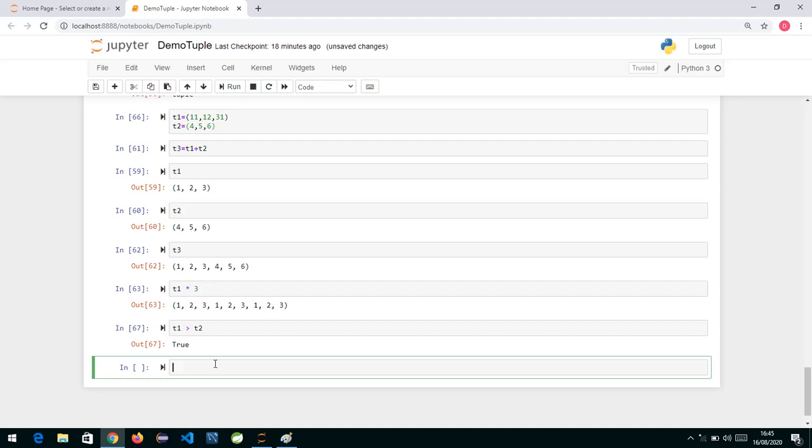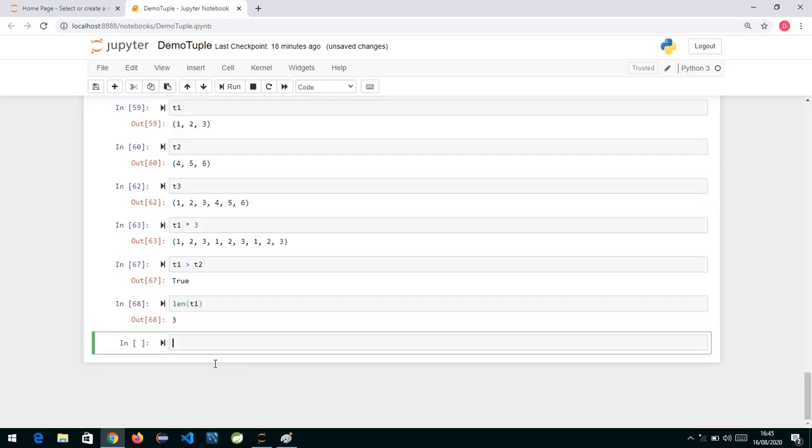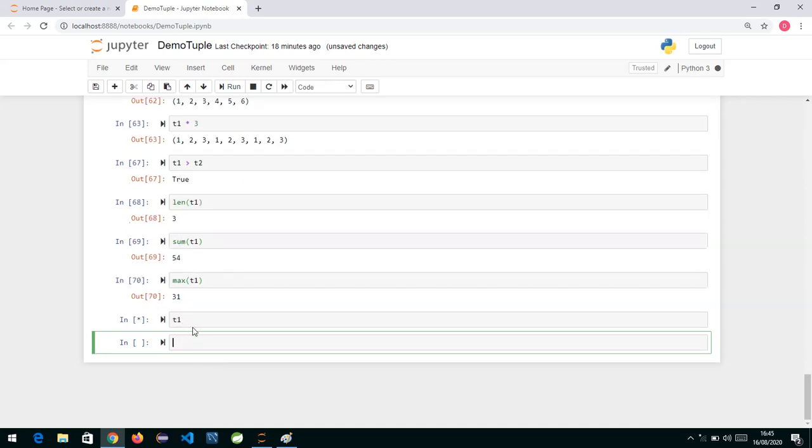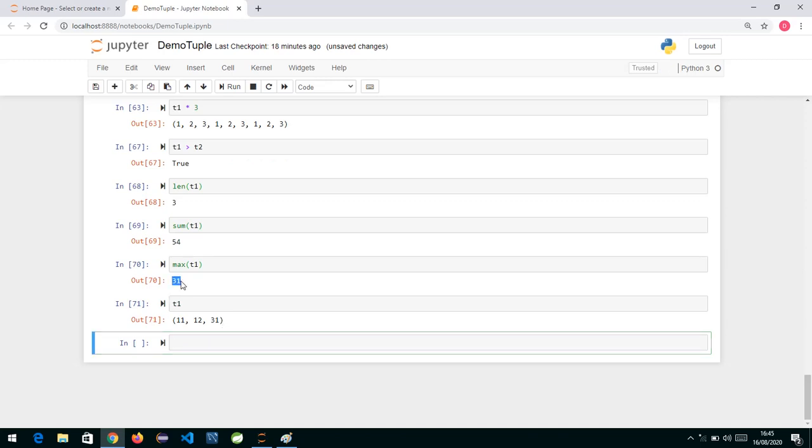Similarly, now let us check whether there are any functions available. If you want built-in functions, we have len. If you want to get the length of any tuple, we can say len of t1. Length is basically a Python interpreter function. Similarly, we also have a function called sum, which will give you the sum of all the elements. Similarly, we also have a function called max. If I want to find the maximum element in the tuple, that is 31. If I print t1 first, it's 11, 12 and 31. So the max is 31, and min, sorry, min of t1, give me the minimum from this, it will give you 11.